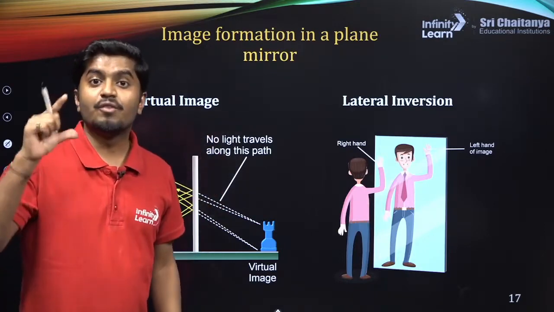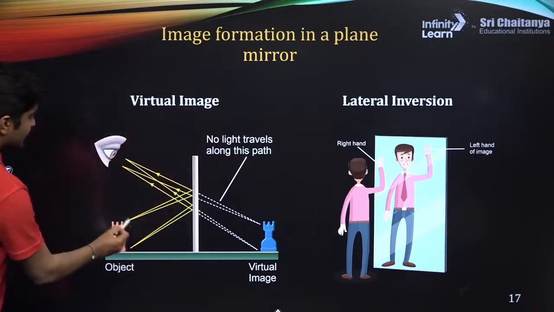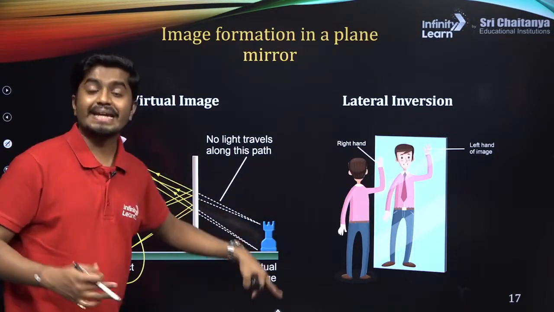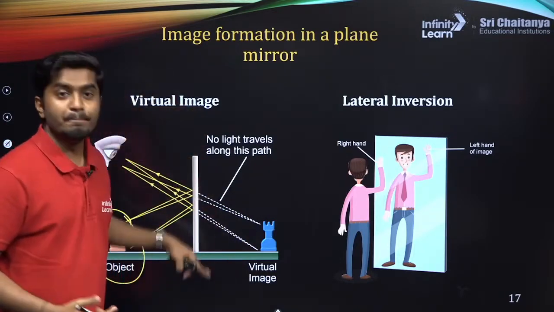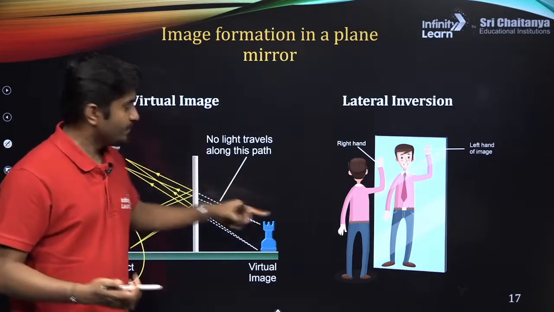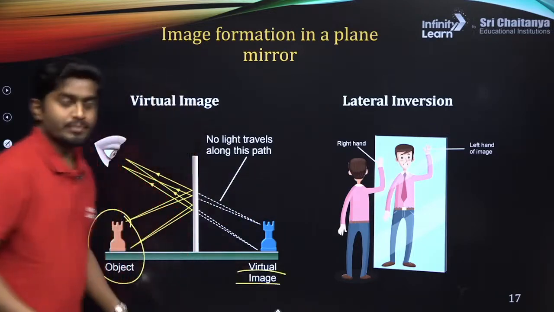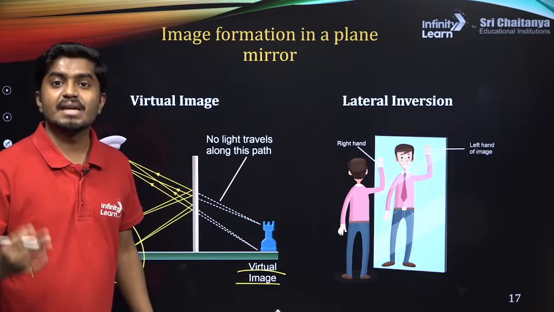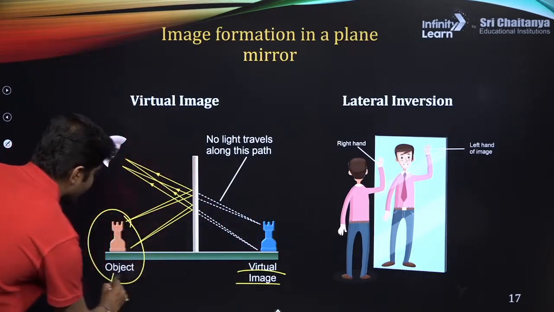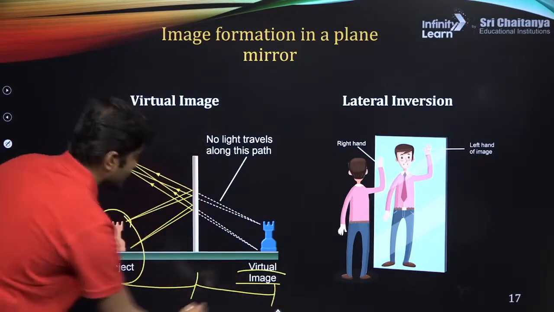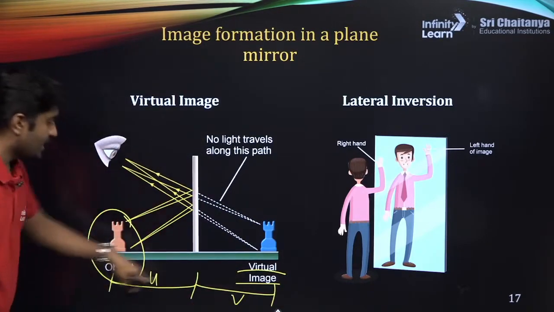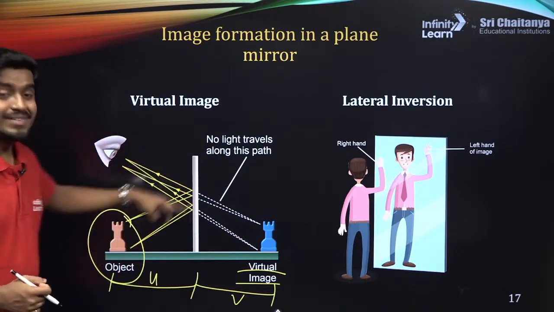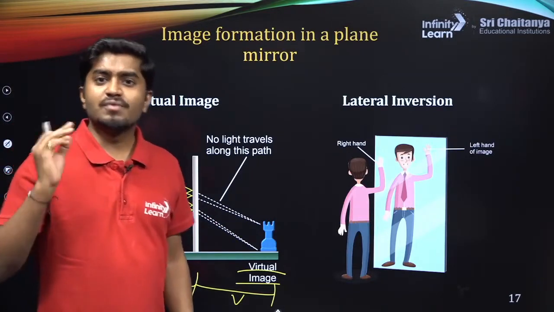Now you see we have done the point object, then a one-dimensional object. Here, there is a three-dimensional object. Even for this three-dimensional object, you get a three-dimensional image in the mirror. What are the properties again? There is a virtual image. It is forming behind the mirror. The object and the image have the same height. The image distance V and the object distance from the mirror are equal. This is true even for the three-dimensional object. But now there is one change.